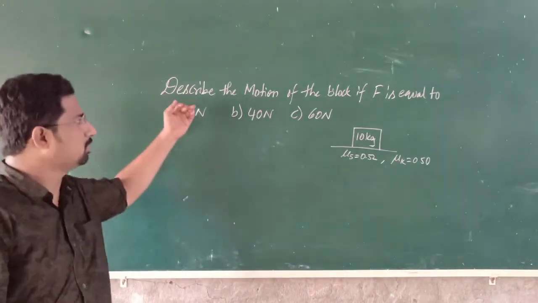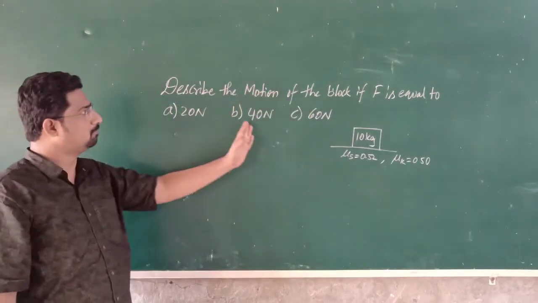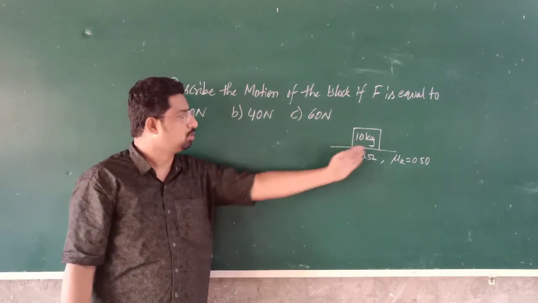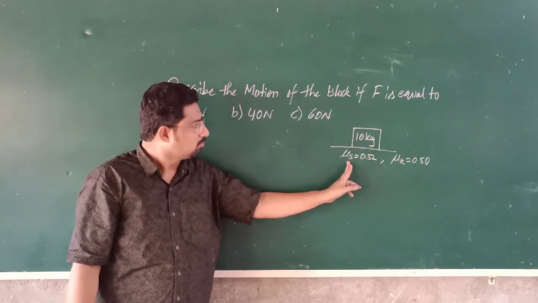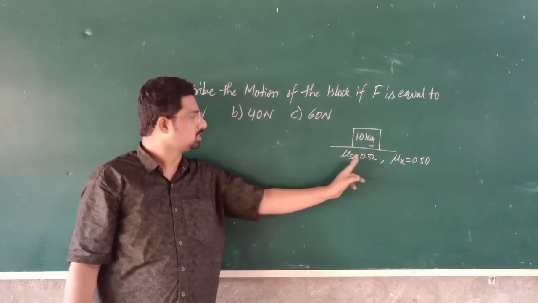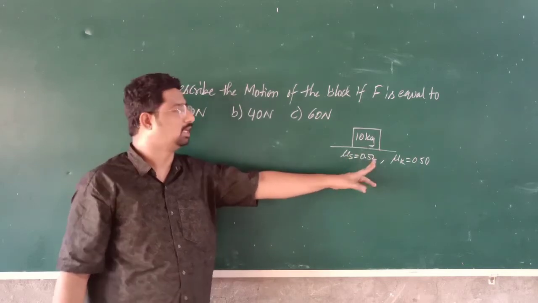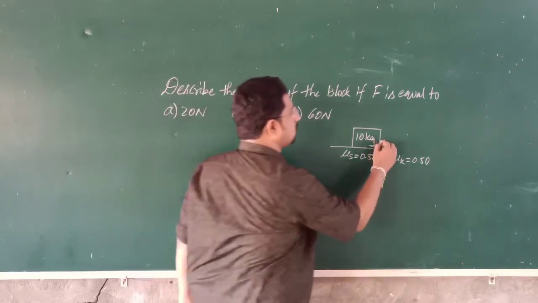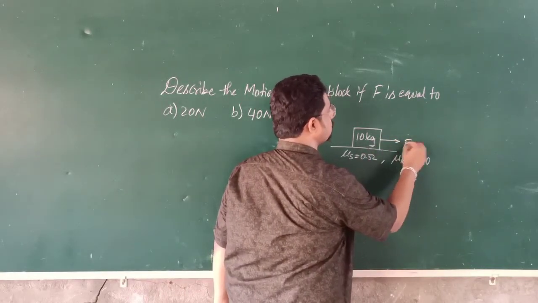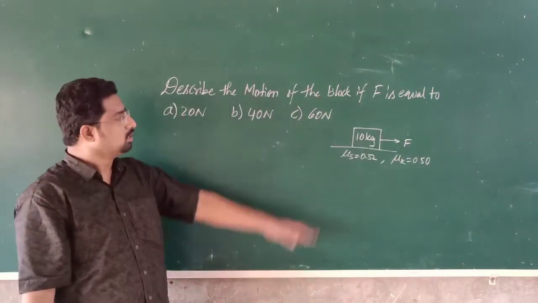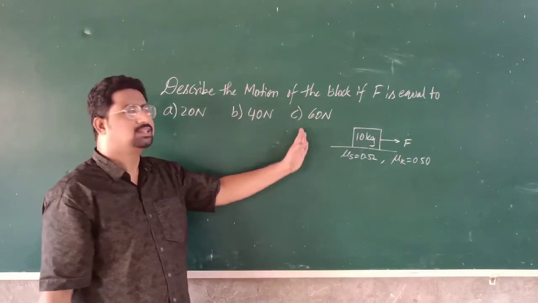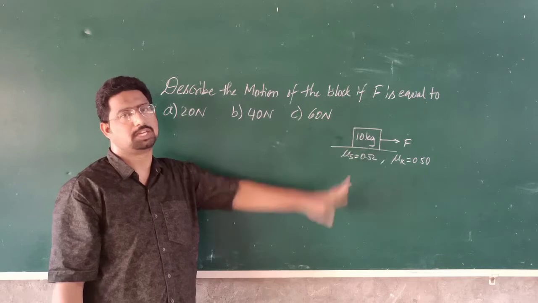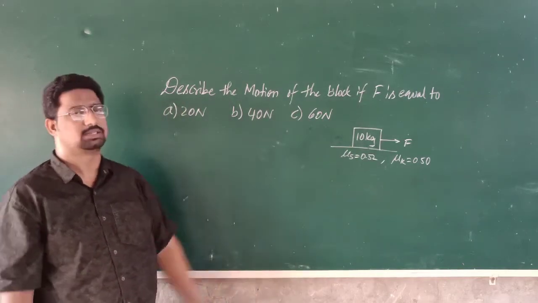So describe the motion of the block if F is equal to 20 Newton, 40 Newton and 60 Newton. Here there is a body of mass 10 kg resting on a horizontal surface. Mu s is equal to 0.52, that is the static friction coefficient is 0.52, and the kinetic friction coefficient mu k is equal to 0.50. Here the horizontal force F is acting in this way. So if F is changed, what is the nature of motion of the body? That we have to describe.